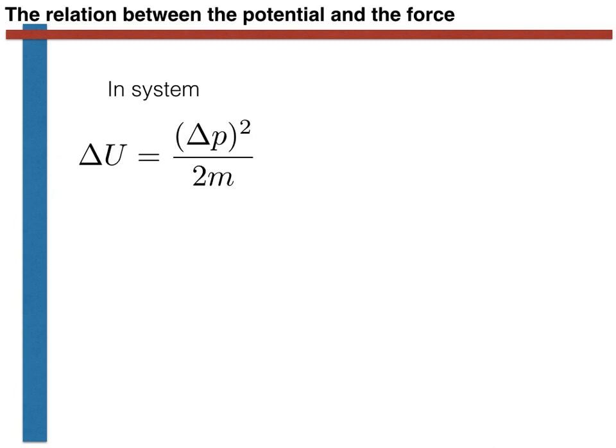Putting all this another way, if we find that the change in momentum in moving from point A to point B is given by delta p, this is truly a vector quantity now, then we can work out the corresponding change in the kinetic energy of the system. It's given by this expression here. The momentum that has entered or left the system must have come from the environment or must have been transferred to the environment. We can thus express the change in potential in moving between position A and position B as shown here.